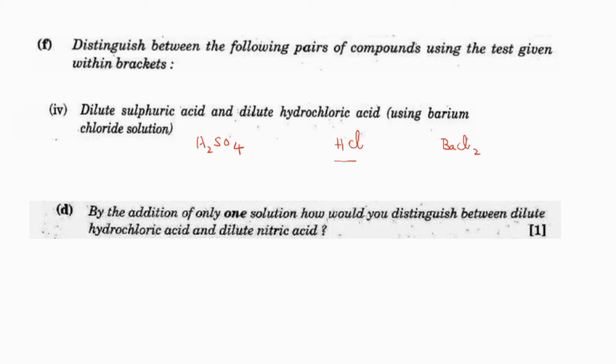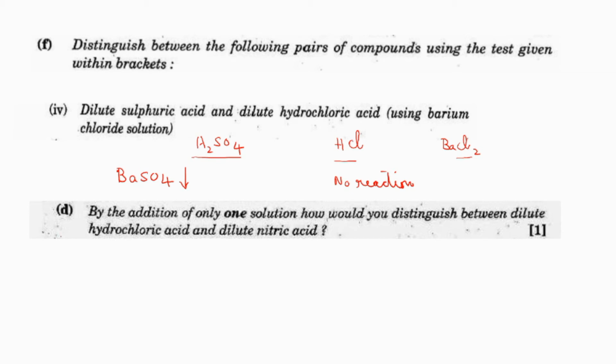See, hydrochloric acid and barium chloride solution won't react at all. Anions present in them are the same only. It won't react at all. So in this case, no reaction you can write. But if you are adding barium chloride solution to sulfuric acid, what will happen? You will be getting a white precipitate of barium sulfate, which is insoluble in mineral acid, you should write. Got it, no? So we can distinguish between these two by that method.